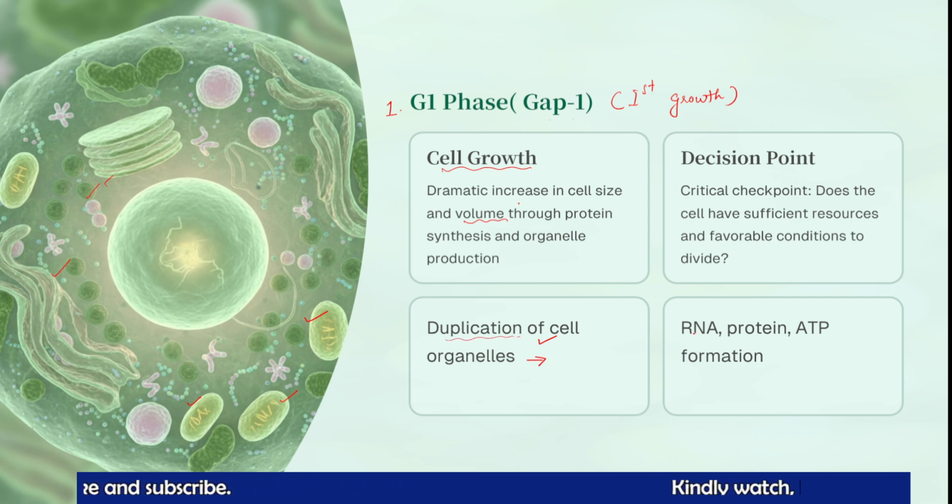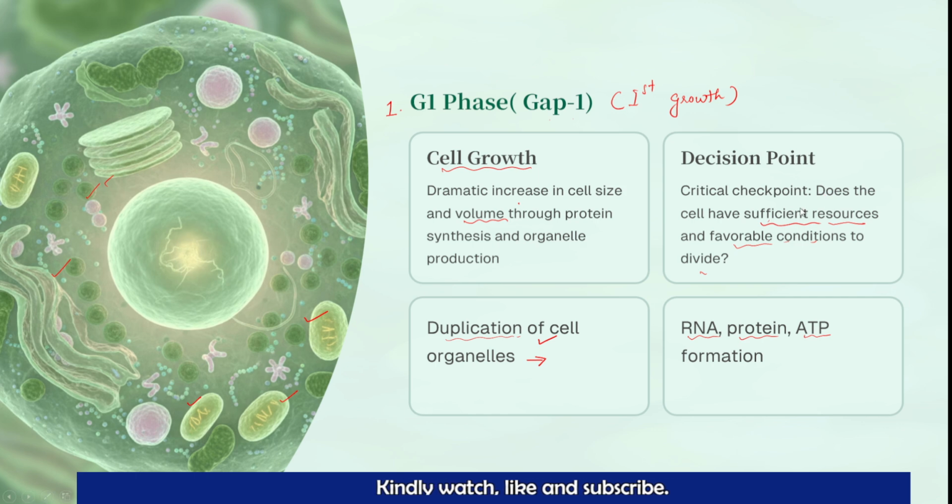Along with that, RNA, proteins, amino acids, and ATP also will be synthesized here, right? And there is a critical checkpoint there. Does the cell have sufficient resources for division, or are the conditions favorable? They will check that in the G1 phase, right?